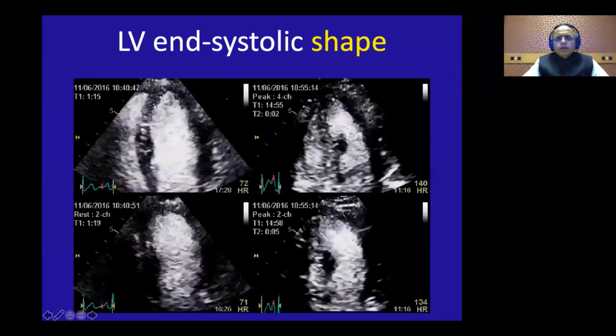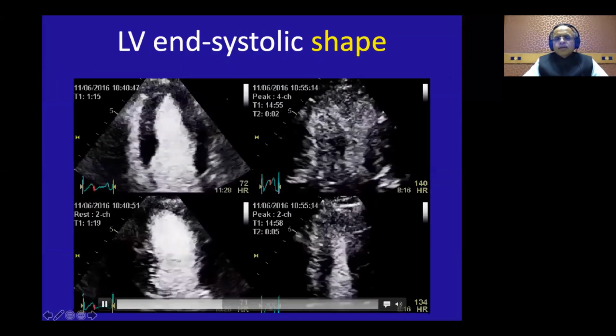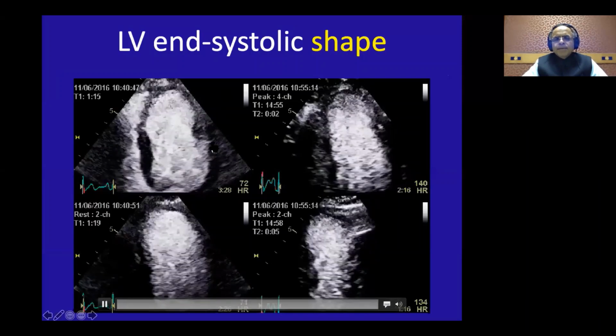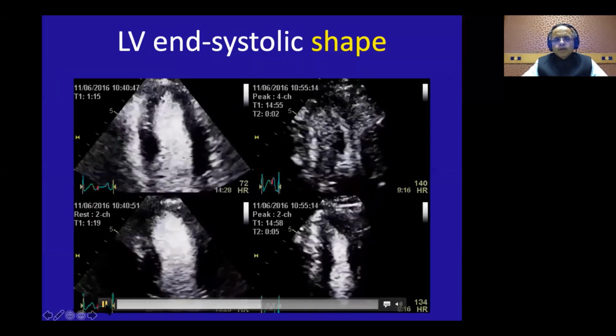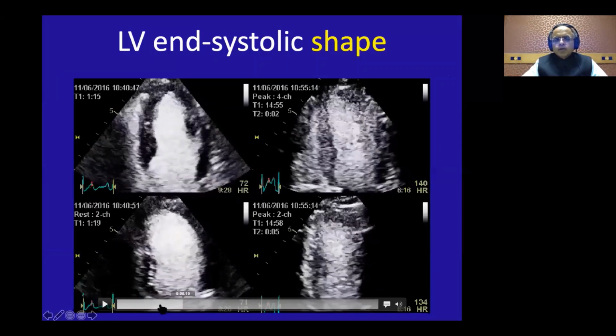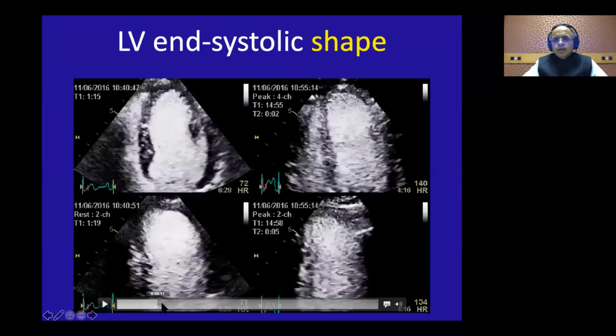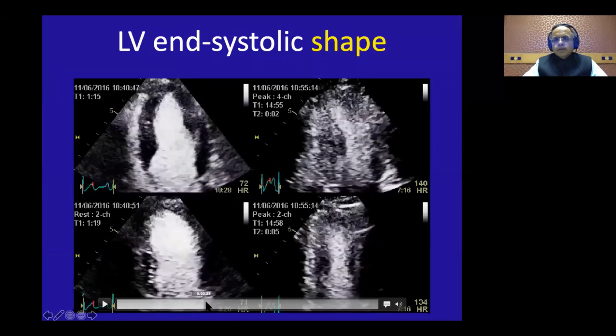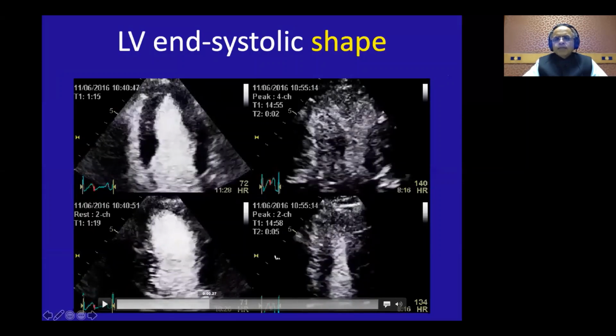The second thing I always tell is that if you are doing a stress echo at peak stress, just stop the image and look at the peak end systole. So this is the diastole, and I'm coming to the peak end systole. Now remember, at peak end systole, the LV cavity is thin and triangular. The apex will always be pointed, thin and triangular.